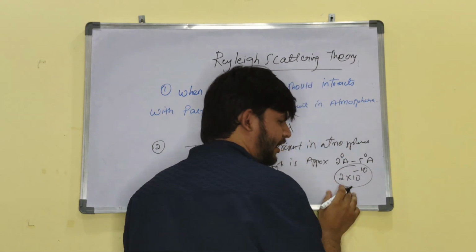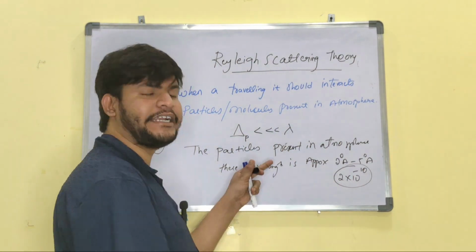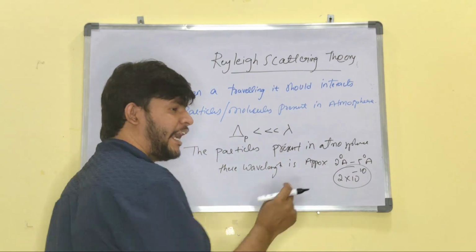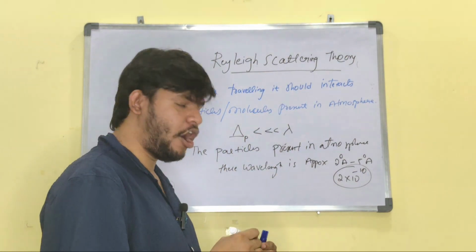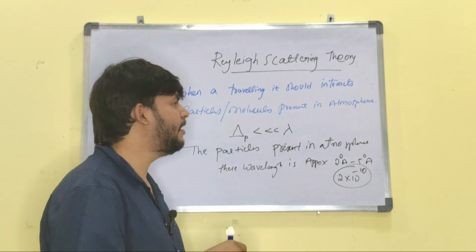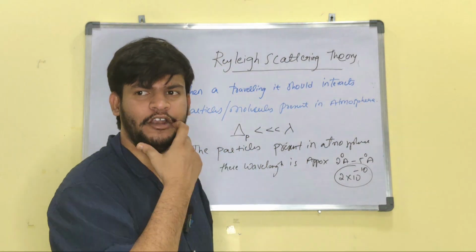It is so small that it is a negligible value. So when the light travels through these tiny particles, then only Rayleigh scattering theory is possible. Based on this theory only, the sky looks blue. Let's discuss how the sky looks blue.